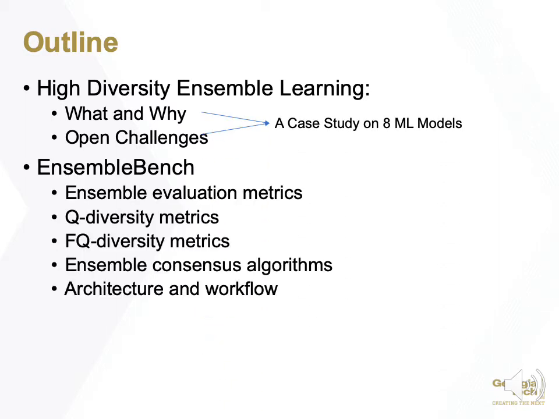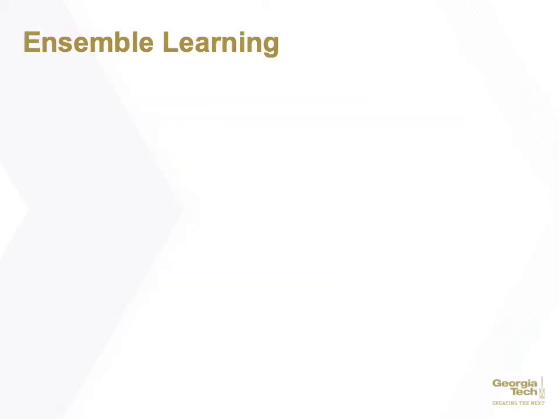Then I will introduce Ensemble Bench. It includes a set of ensemble evaluation metrics, the Q diversity matrix, and the enhanced FQ diversity matrix. It also includes a set of ensemble consensus algorithms, such as soft voting and majority voting. And last, I will introduce the architecture and the workflow of Ensemble Bench.